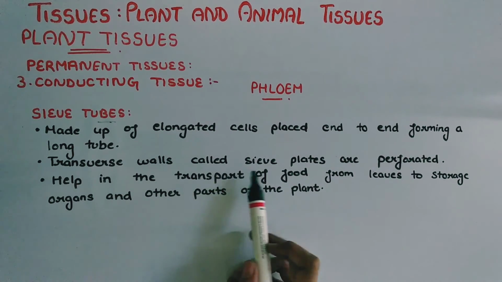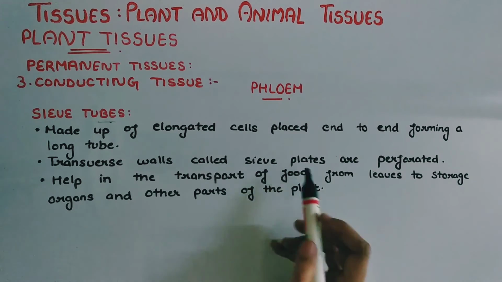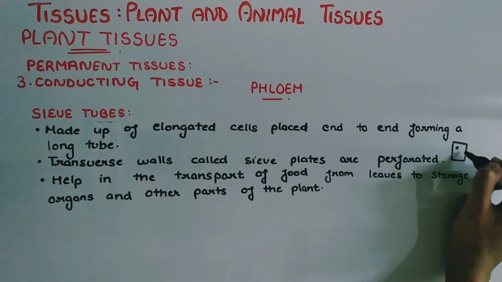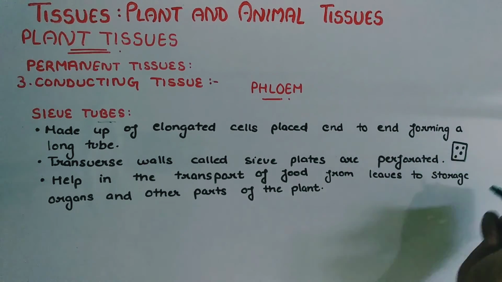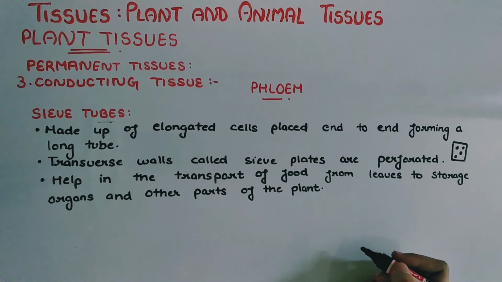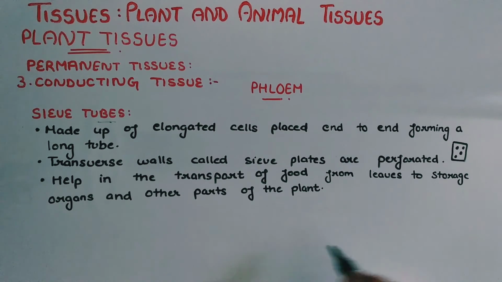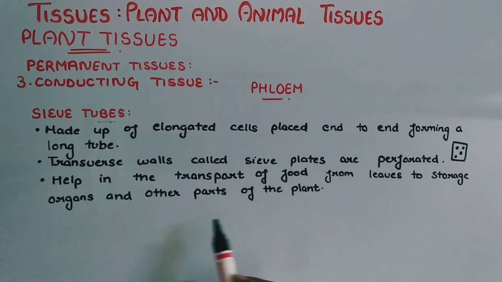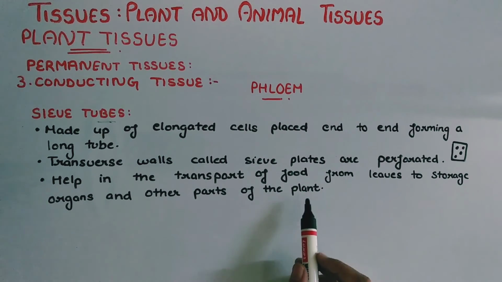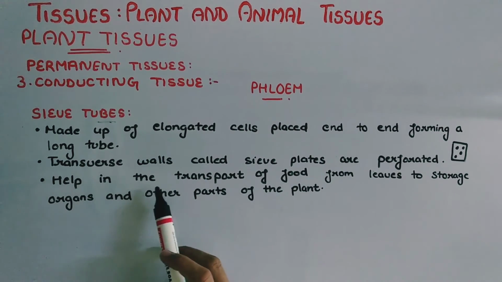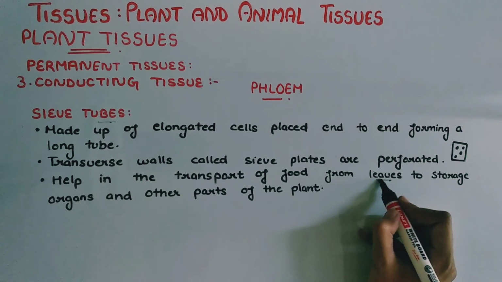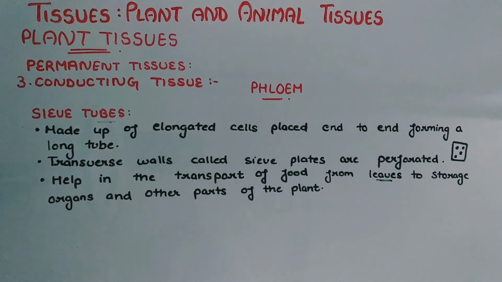They help in the transport of food from leaves to storage organs and other parts of the plant.